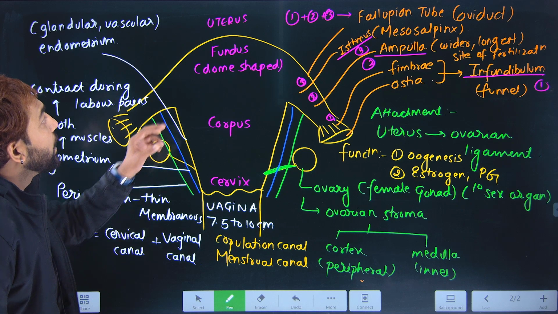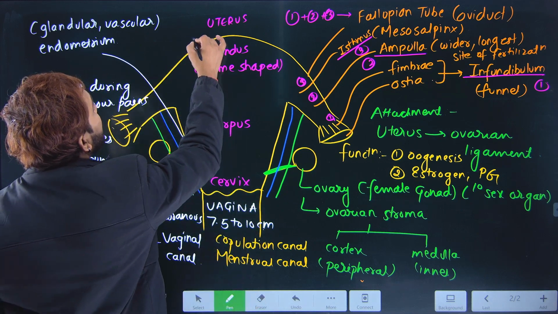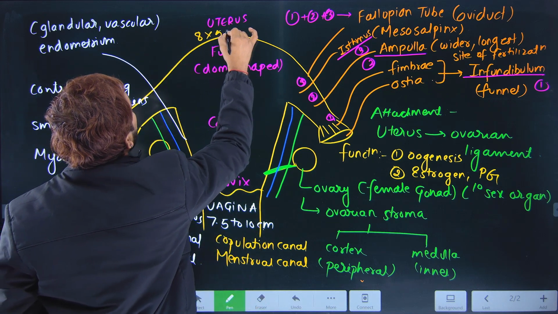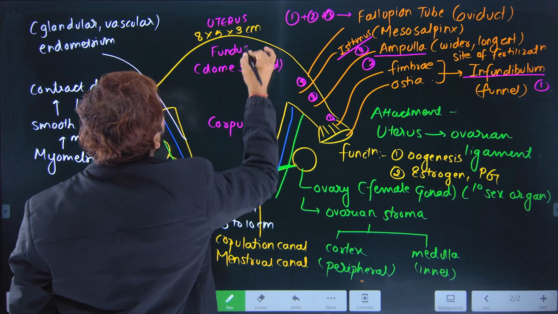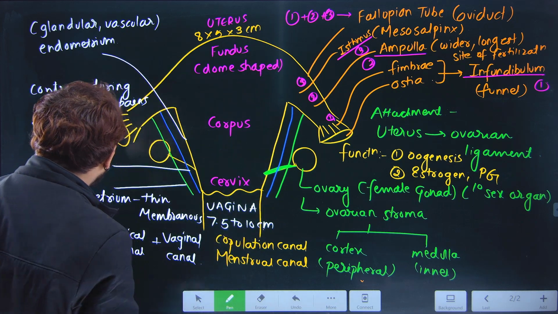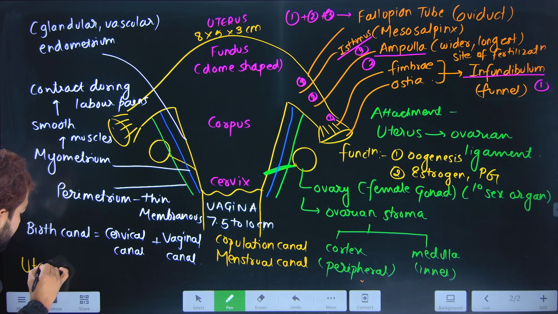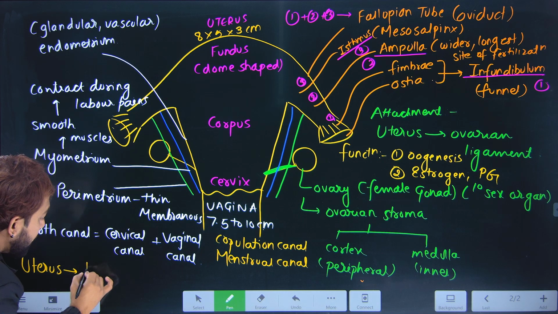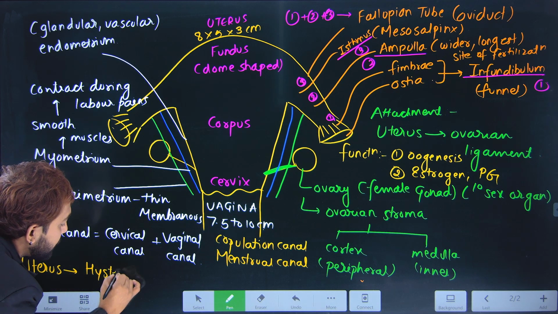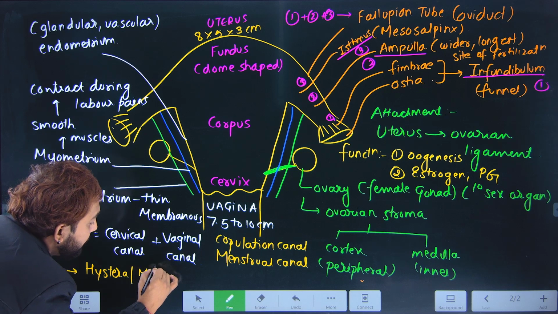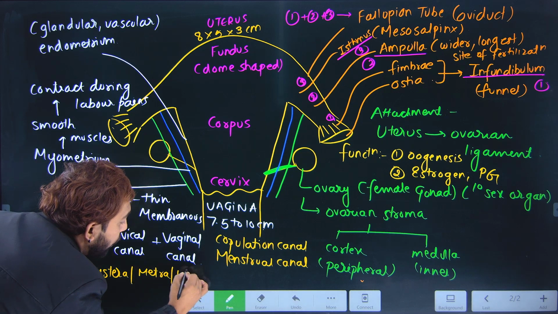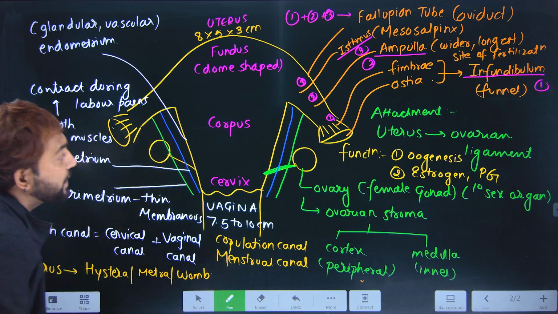Then this is also called the menstrual canal, because the menstrual fluid comes out through this particular vagina. If you talk of the uterus, the dimensions are 8 by 5 by 3 centimeter. What are the other names of the uterus? The other names of the uterus are hystera, metra, and womb. All right, my dear friends.